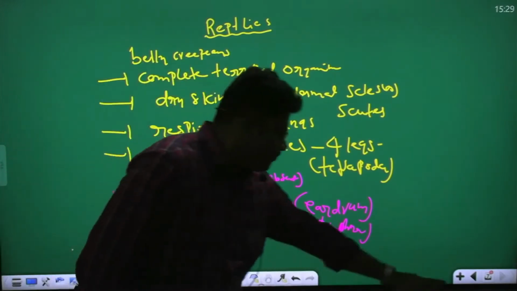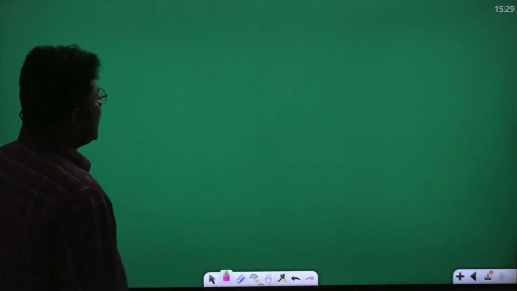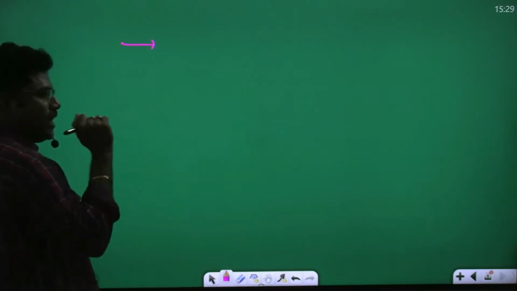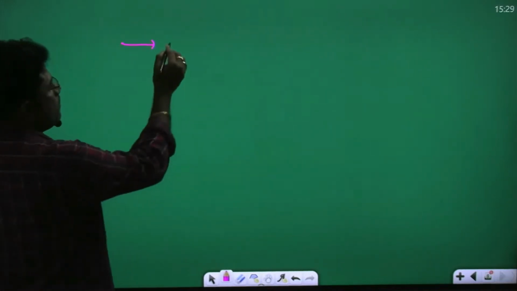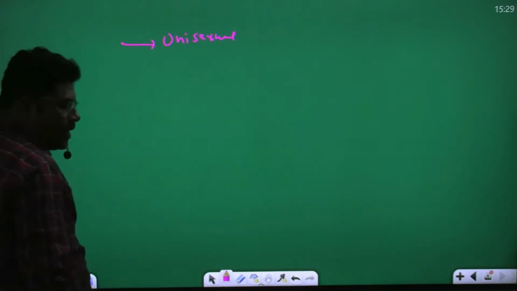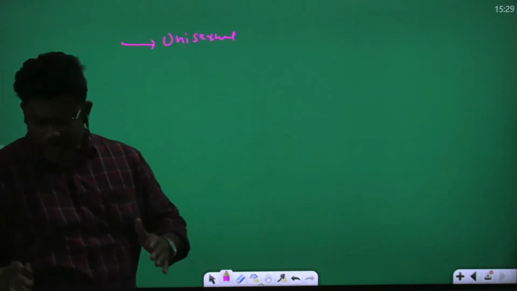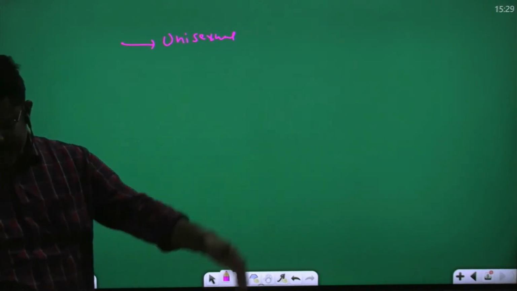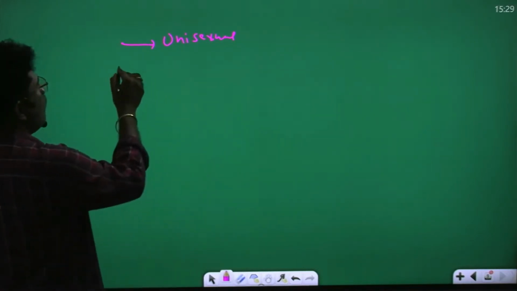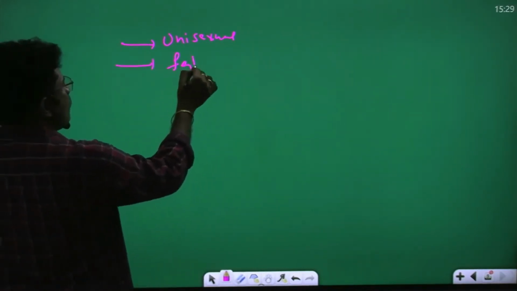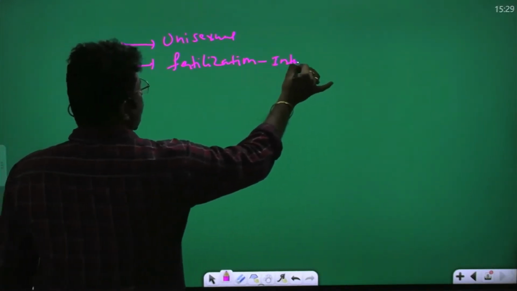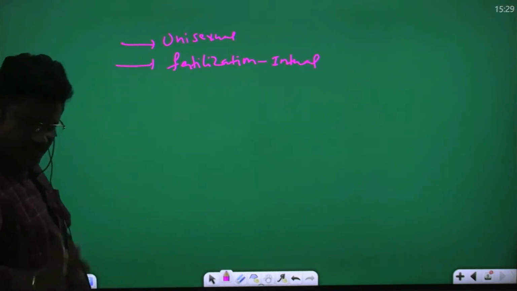Generally, reptiles are unisexual. You know the meaning of unisexual? Male and female organisms are separate. That is called unisexual. You understand? Fertilization is internal. So in reptiles, fertilization is internal.